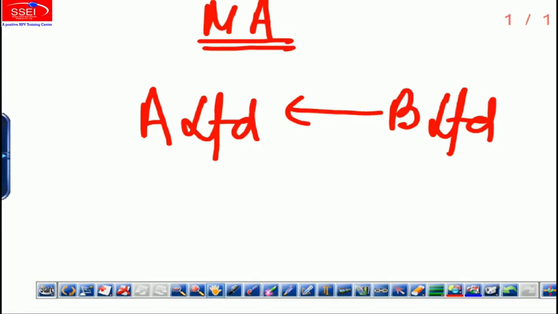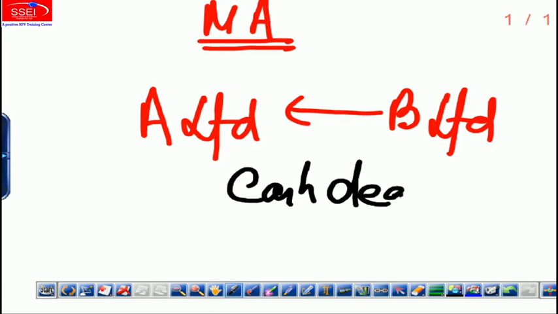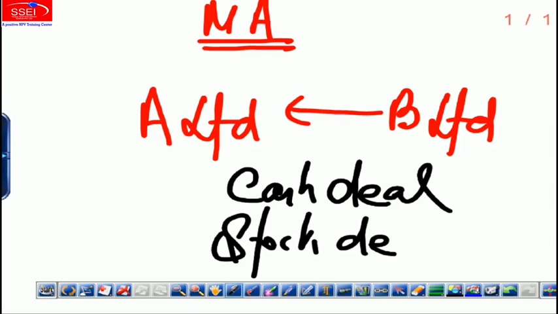Our syllabus in CA Final is always stressed on the maths as in the sums on merger. And when we do the sums on merger, then A Limited has to pay purchase consideration to B Limited. That purchase consideration can either be in the form of cash, so it's a cash deal, or it can be in the form of stock. Okay, stock deal. That means A Limited is issuing its own shares to the shareholders of B Limited. Most of the mergers are stock deal. Okay, but some mergers could be cash deal.